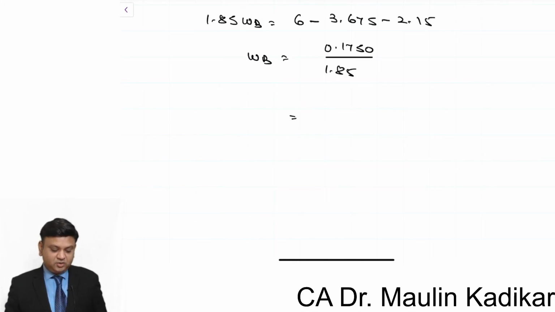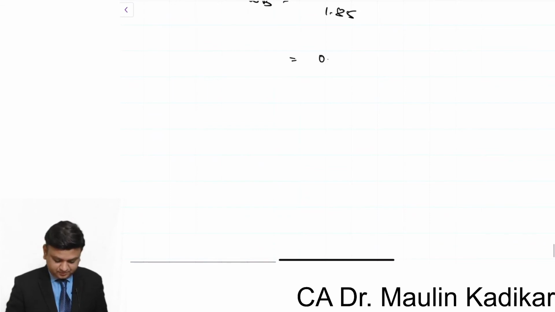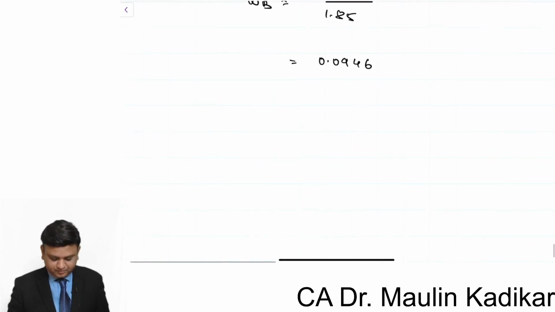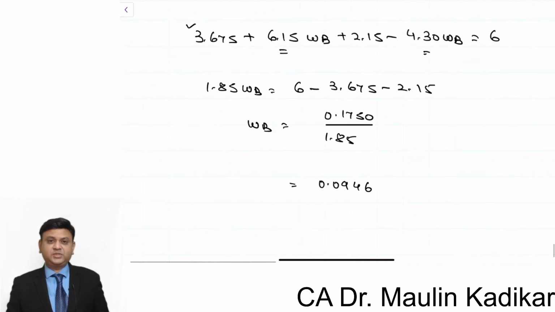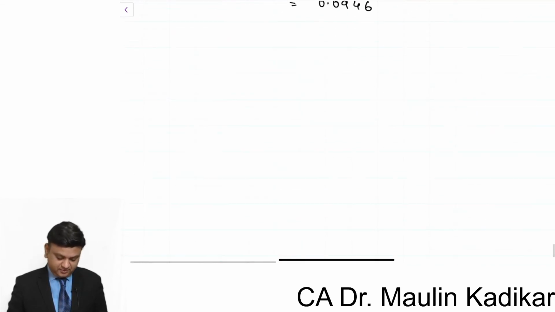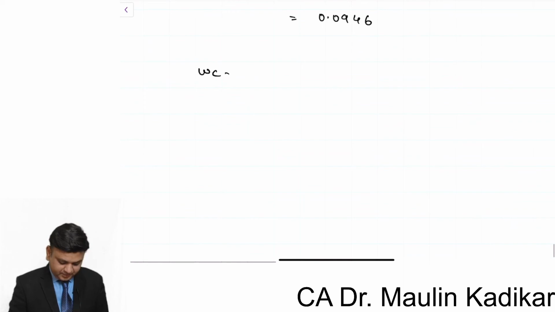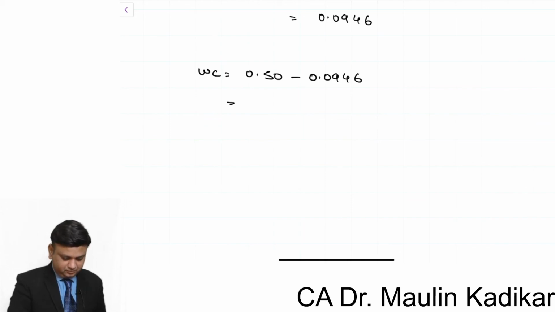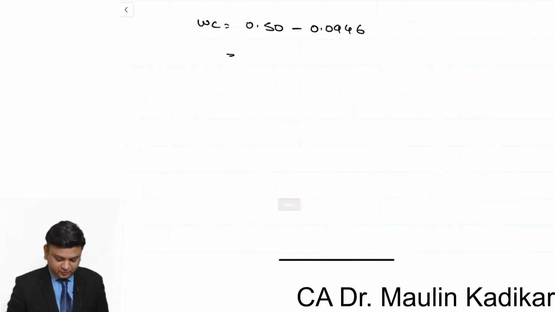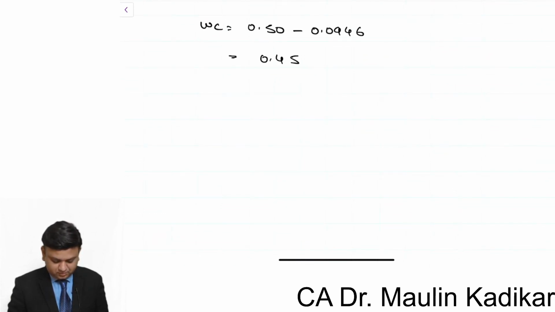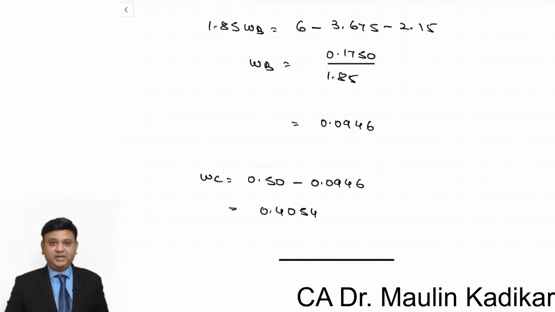So 0.0946. So 9.46% of the funds should be invested in B. WC is 0.5 minus 0.0946, which is 0.4054. So that is the investment that should be made in security C.